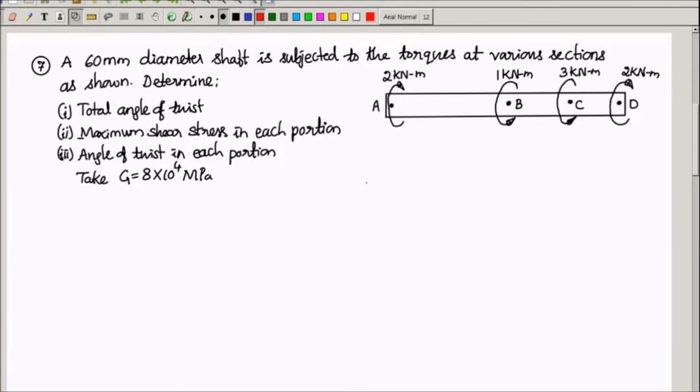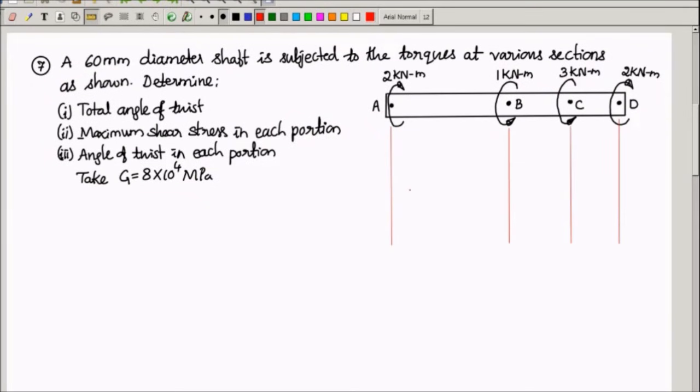Between BC, again, there'll be some other effective torque. Between CD, there'll be some other effective torque. That we should be able to find out first using equilibrium equation. Or you can draw something known as torque diagram, just like bending moment diagram. You can also draw torque diagram here. Let us try to write that. I'm trying to draw the torque diagram.